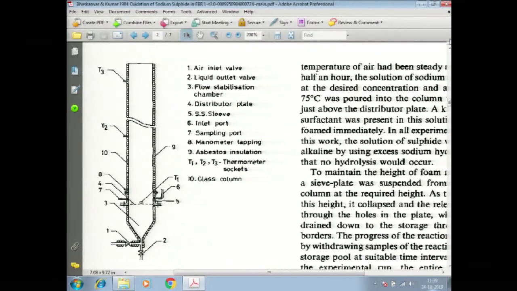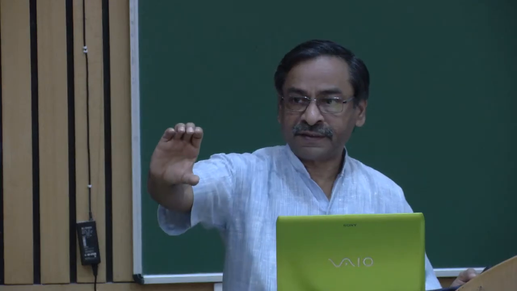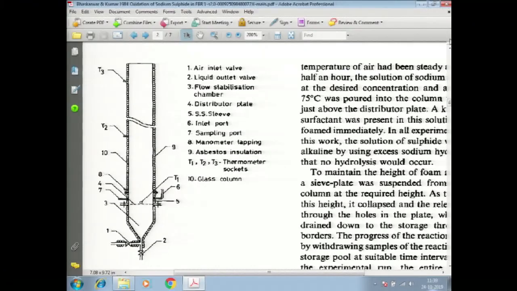Probably the bottom layer, the storage section where there is a liquid pool through which bubbles are sparged, will be relatively easier to analyze. But the foam is filled with these millions of bubbles of not so regular shape. We don't know what kind of polyhedra will represent, even on the average, that structure. Therefore, we don't know the total gas-liquid interfacial area here.